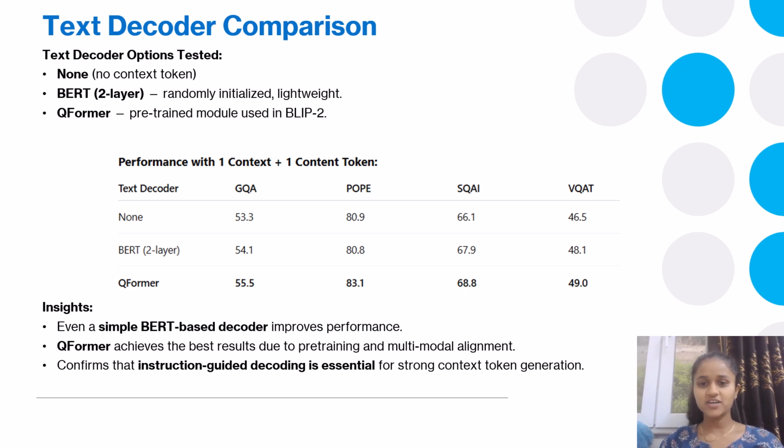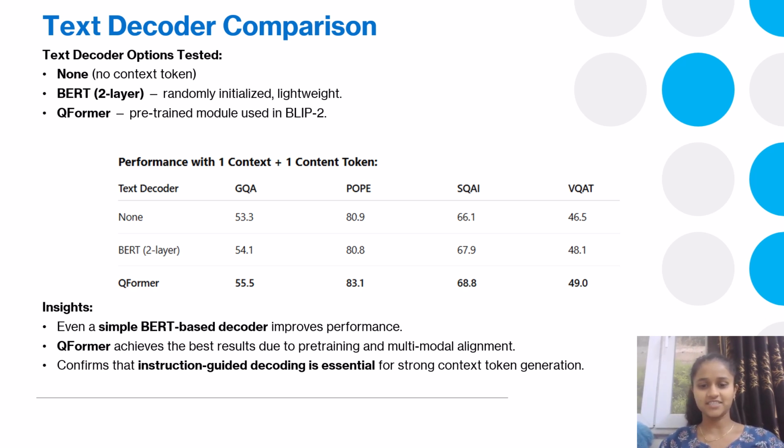In this slide, we will compare different text decoders used to generate the context token. The idea is to understand how much impact the quality of the text decoder has on the final performance. Some of the variants tested are: no decoder, meaning no context token at all; BERT, which is a small randomly initialized transformer; and Q-Former, which is basically a pre-trained transformer used in models like BLIP-2.